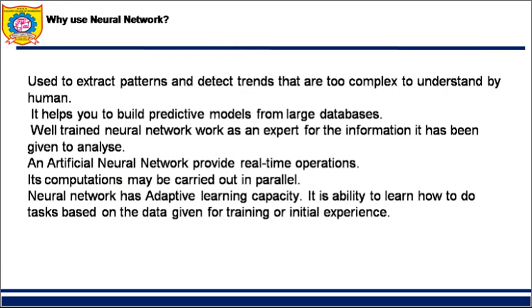So the question is, why use a neural network? Why do we need a neural network? What a neural network does is extract patterns for us and detect trends, which is very difficult for us to understand. For example, if I want to invest in the share market, which exactly shares should I buy? If I ask this question to a human, he will have to look at the history of the share market, and it is very difficult for a human being to do this. So we are training machines, and machines do this using neural networks.